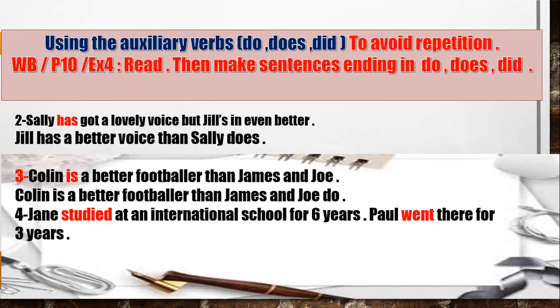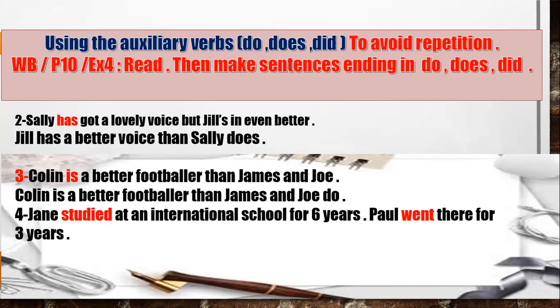Here we have Jane studied at an international school for 6 years. Here we have duration of time. Paul went there for 3 years. Here we don't have someone who is better than the other. Here we have a period of time which is longer than. So how can we rewrite this sentence? We can say which one studied in the school more than the other.